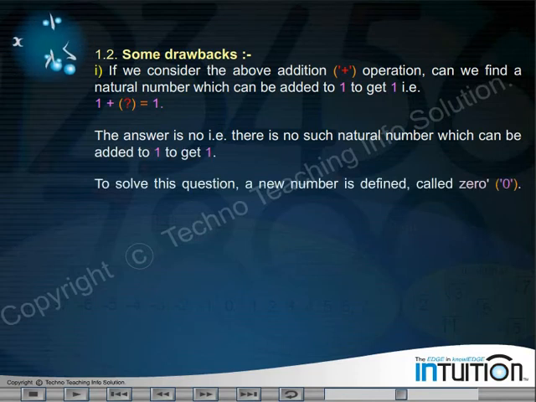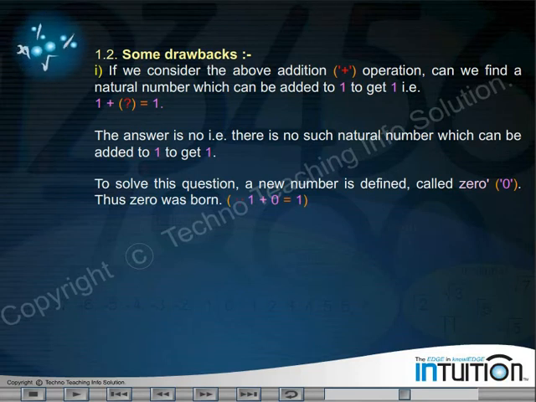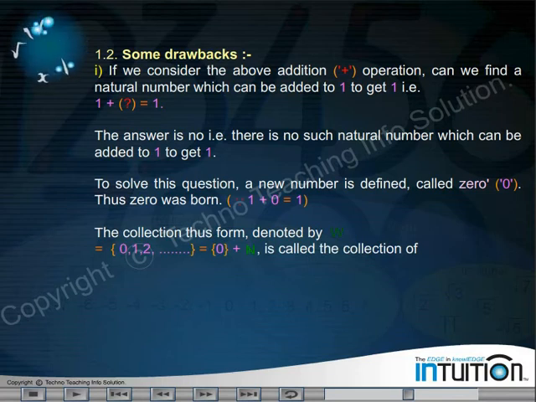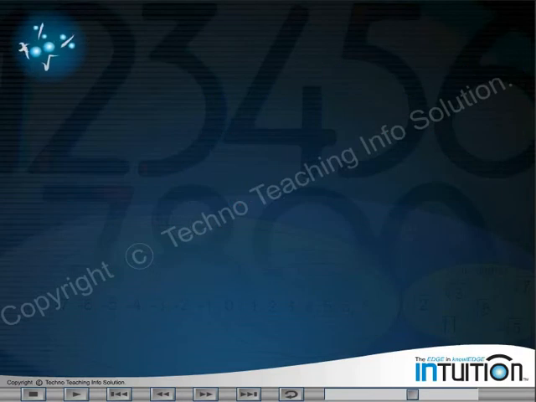To solve this question, a new number is defined, called 0. Thus, 0 was born, since 1 plus 0 is equal to 1. The collection thus formed, denoted by W, is equal to 0, 1, 2, and so on, is equal to 0 plus N, and is called the collection of whole numbers.